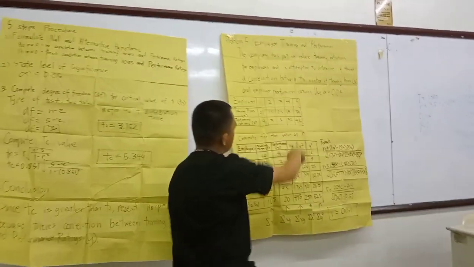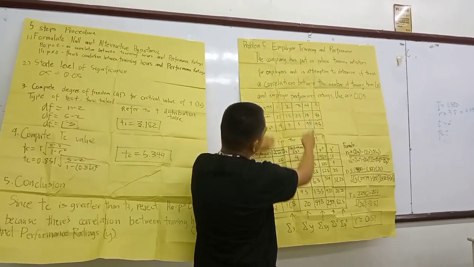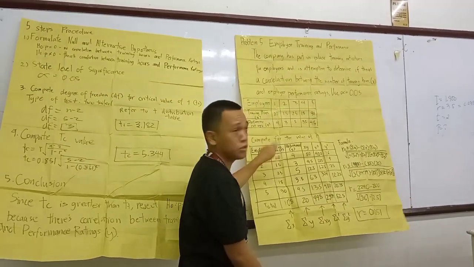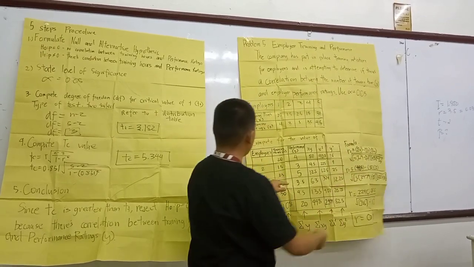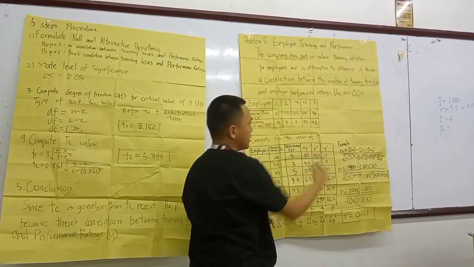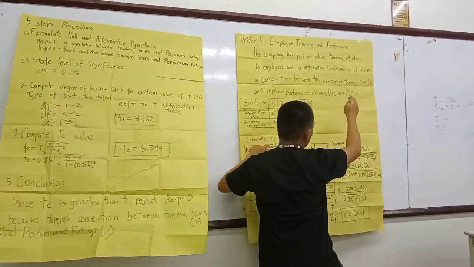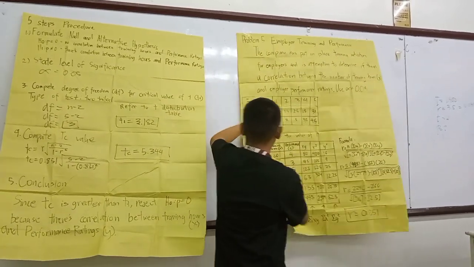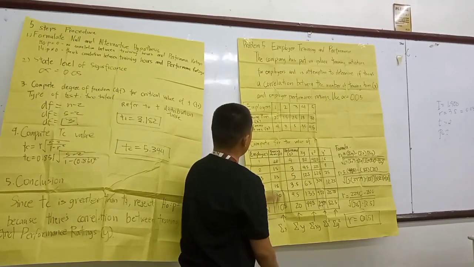So for employee training and performance, the variables are X and Y. The company has implemented training initiatives for employees and is attempting to determine if there is a correlation between the number of training hours, which is variable X, the independent variable, and employee performance ratings, which is variable Y. Again, the given level of significance is alpha equals 0.05. We're going to refer later to the 5 procedures again. So this is the table that includes the data sets.